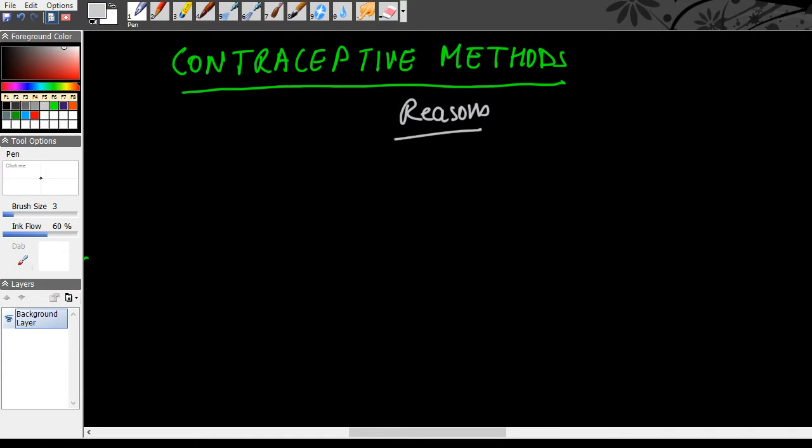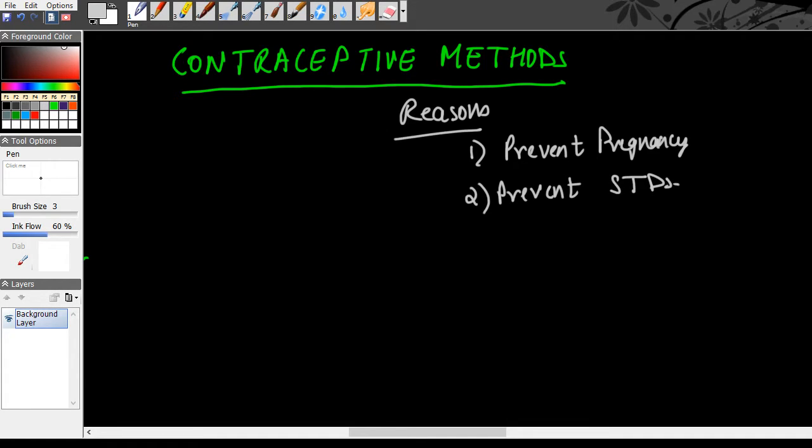There are two main reasons. Number one, to prevent pregnancy, and the second one is to prevent STDs. Two very simple and direct reasons. This is a question which has been asked a lot of times, the reasons for contraceptive methods and why they are adopted. For that, you just need to talk about these two reasons, that is prevention of pregnancy and prevention of STDs, that is sexually transmitted diseases.